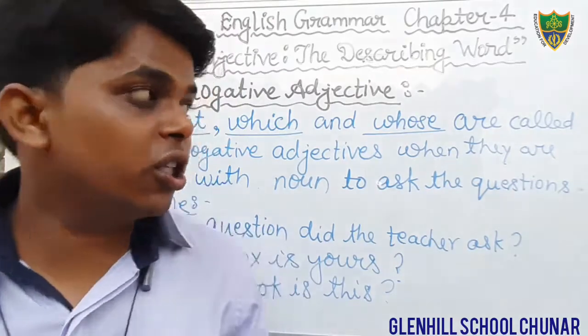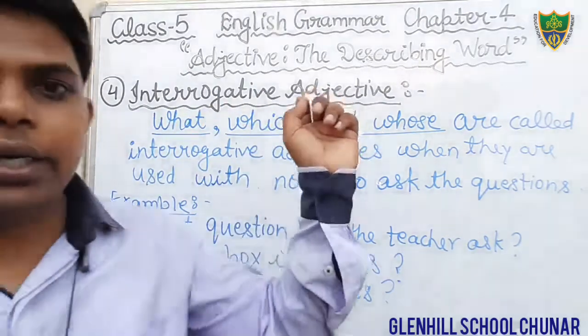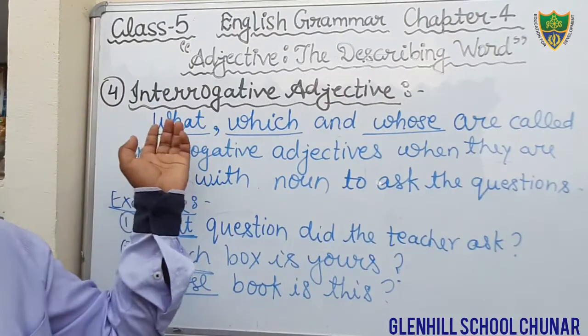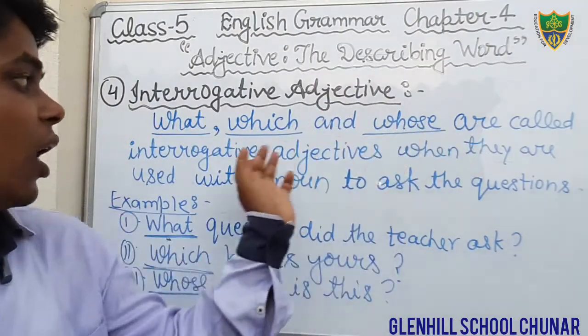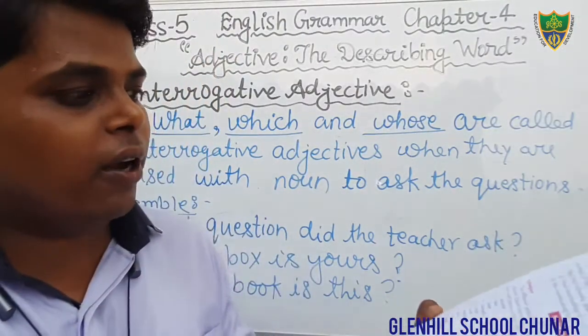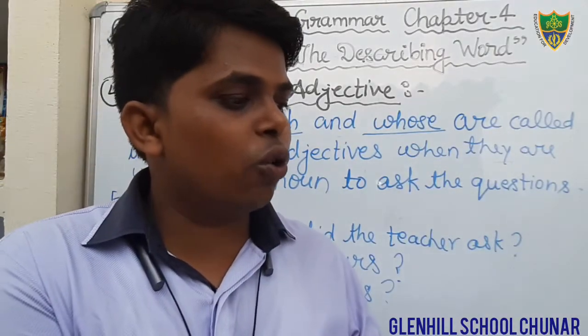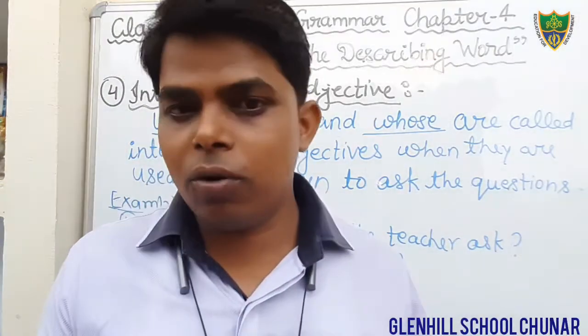Okay, students, so just write down about the interrogative adjective, and I hope that you all have understood what interrogative adjective is. What, which and whose are called the interrogative adjective. Dear students, you can also see in your book, it is given at page number 16. It is used to ask the question related to noun or pronoun.